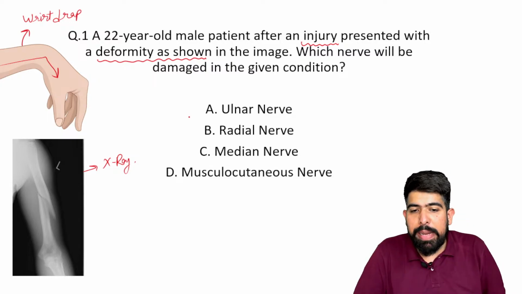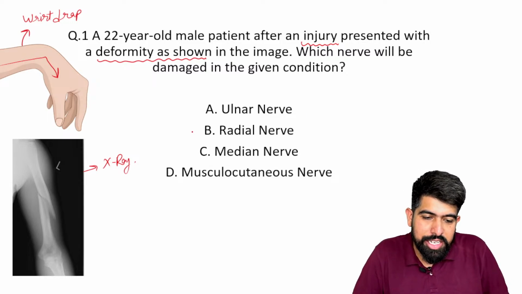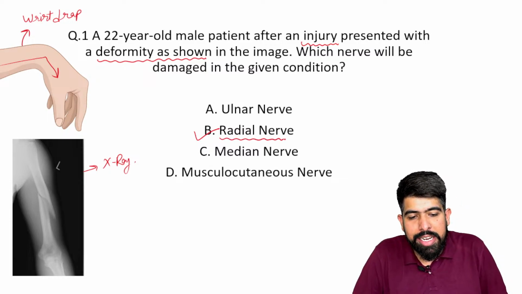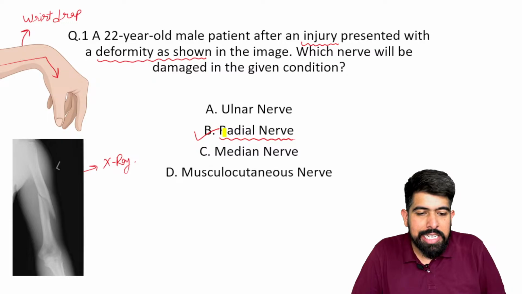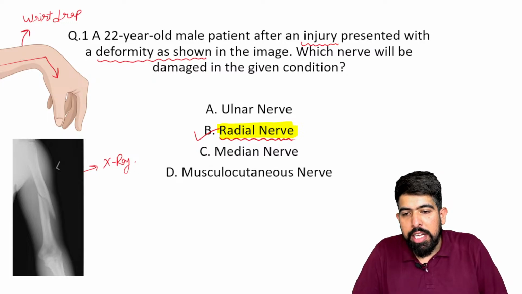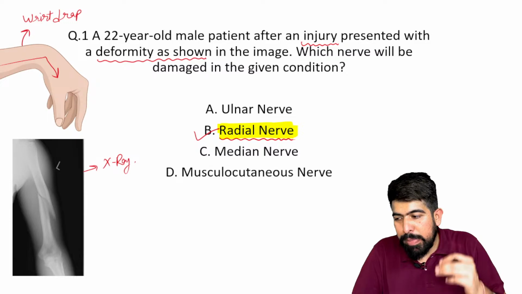From the brachial plexus, wrist drop is seen in which condition? Everyone is correct. This is seen in radial nerve injury. Wrist drop is seen in the radial nerve. Now, there are two things we have to see here, please understand.